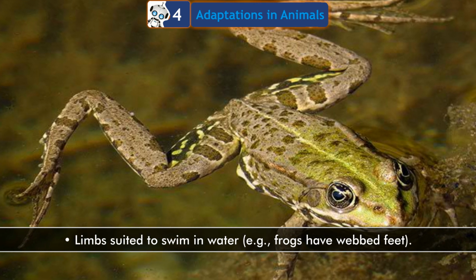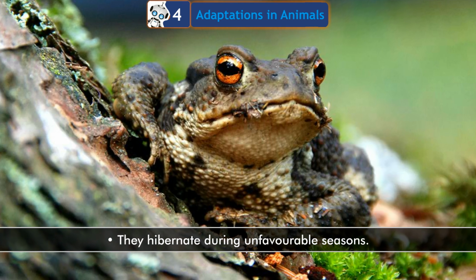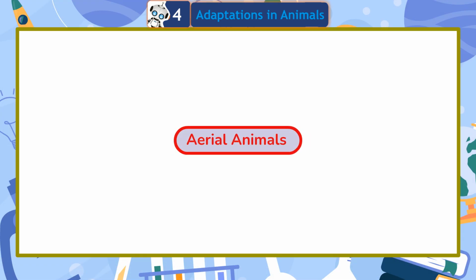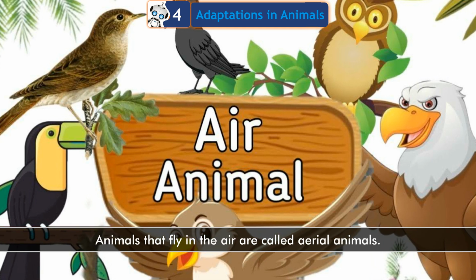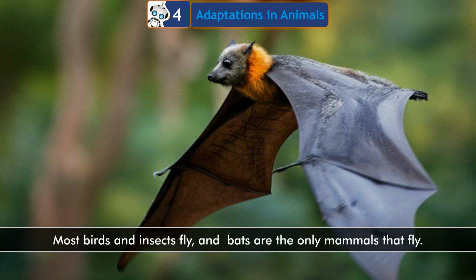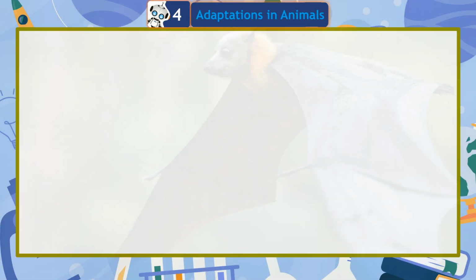For example, frogs have webbed feet. They breathe through moist skin in water and lungs on land. They hibernate during unfavorable seasons. Aerial animals. Animals that fly in the air are called aerial animals. Most birds and insects fly, and bats are the only mammals that fly.